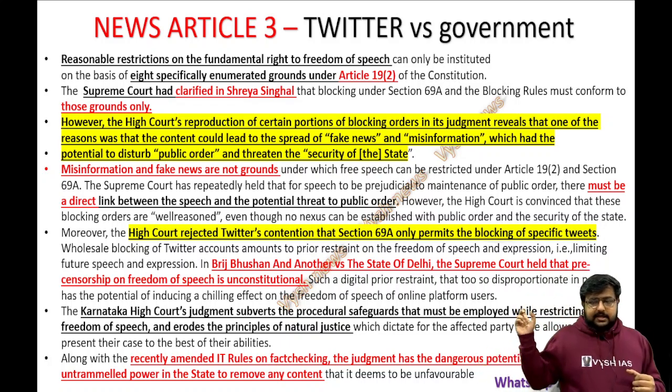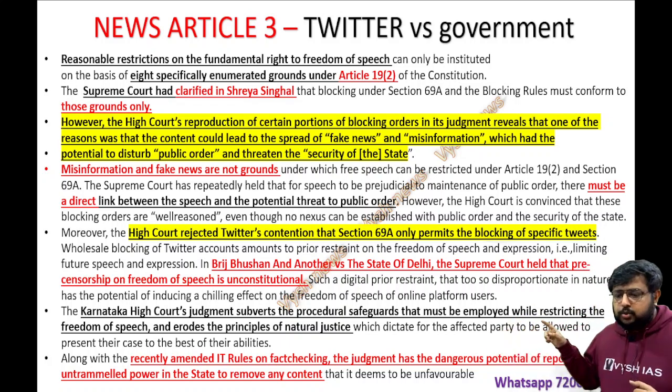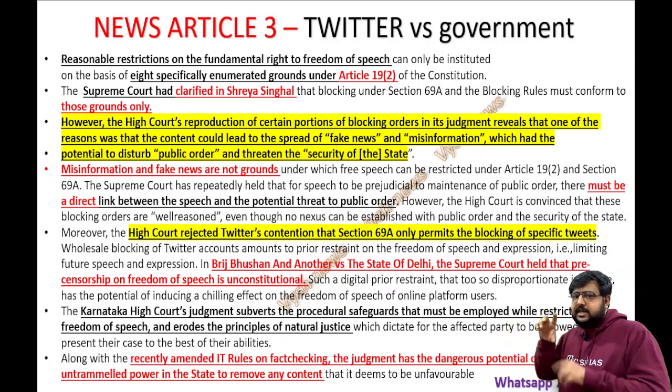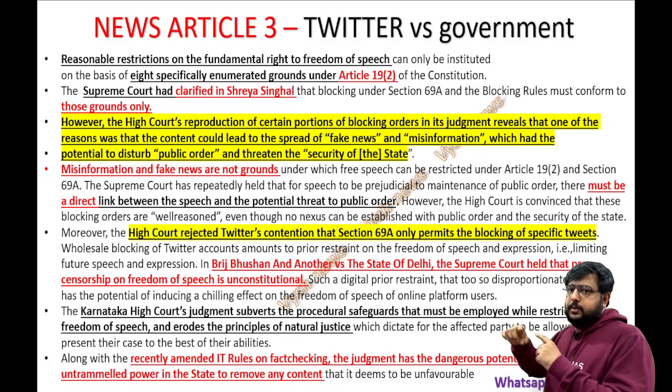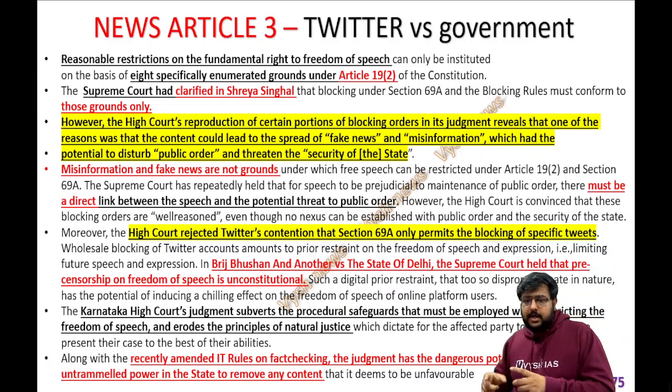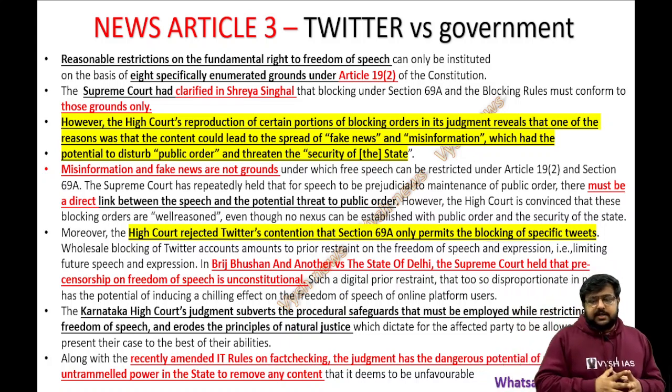They are telling that if you see a direct link between the speech and the potential threat to public order, that should be there. A direct link should be there with that content. Indirectly assuming that this can create a problem in the future, you should not take down content. That is what the author is trying to tell.